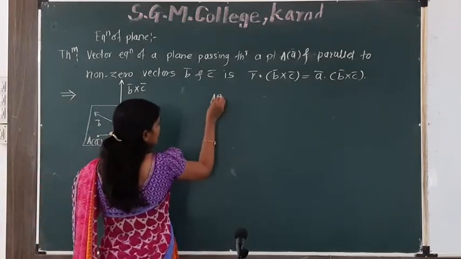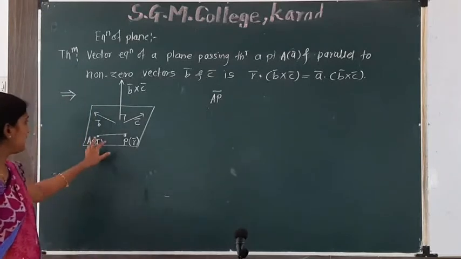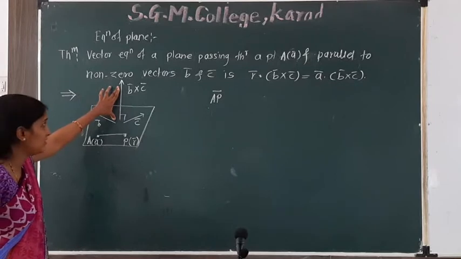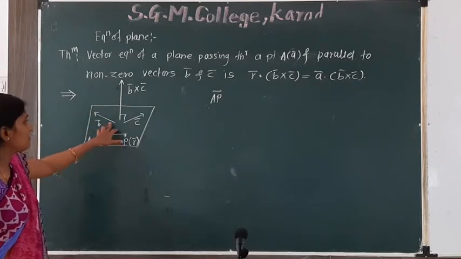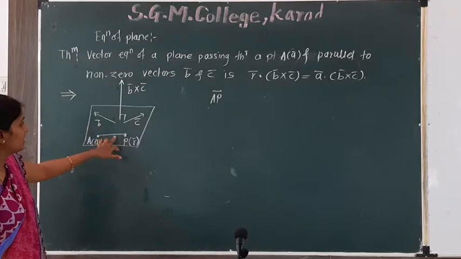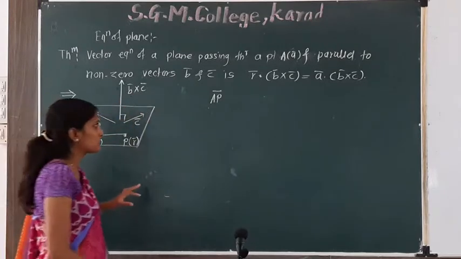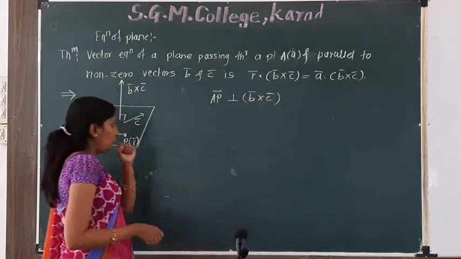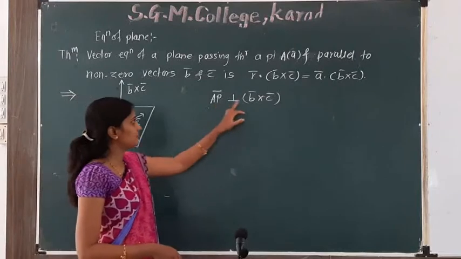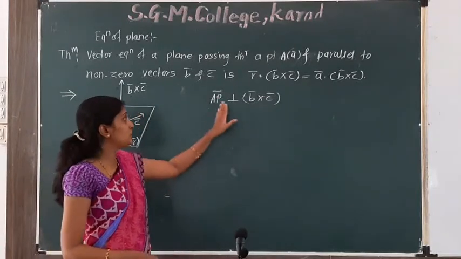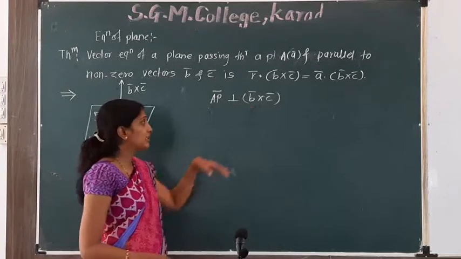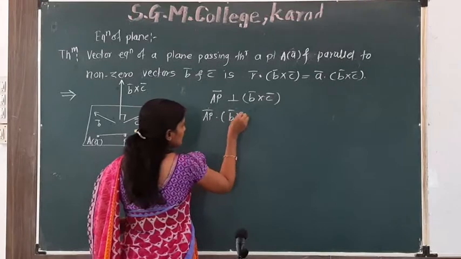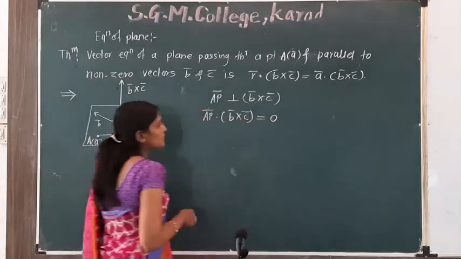Now this AP bar is perpendicular to B bar cross C bar, right? If AP bar lies in the plane, then AP bar is perpendicular to B bar cross C bar. If these two vectors are perpendicular to each other, then their dot product AP bar dot B bar cross C bar is equal to 0.